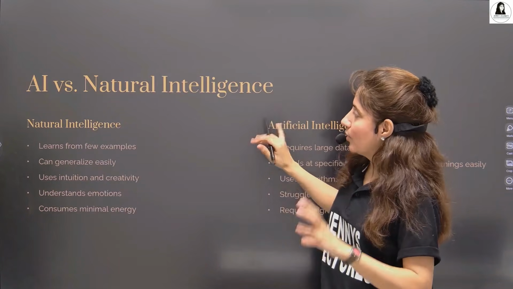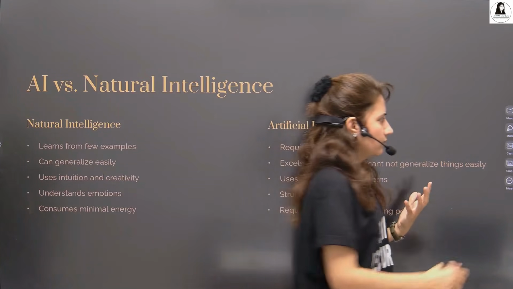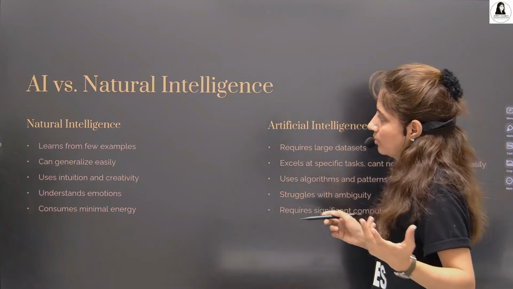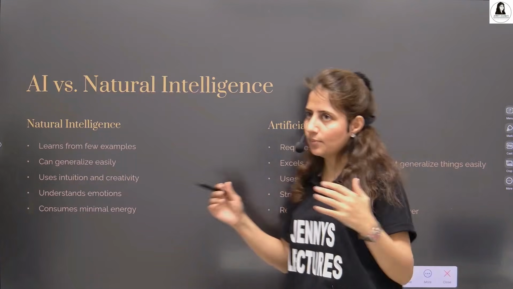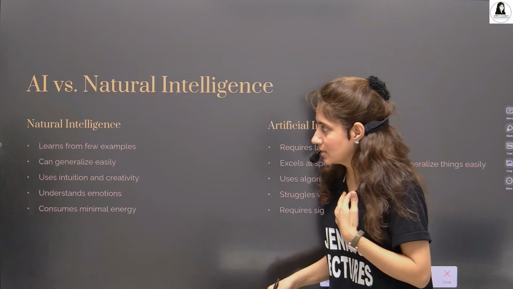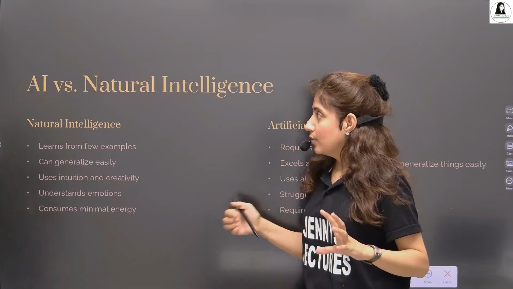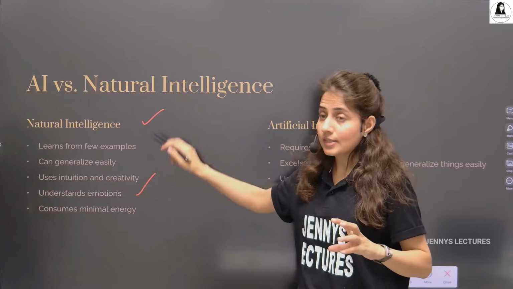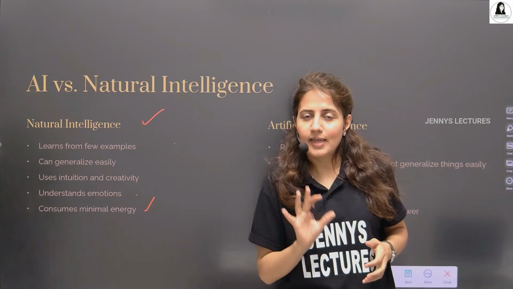So first, see, now AI versus natural intelligence. We need only a few examples to learn. We can generalize things, a child can generalize things easily because we have our own brain, we have common sense. We use our intuition, we use our creativity, right? Natural intelligence can understand emotions and consume minimal energy.